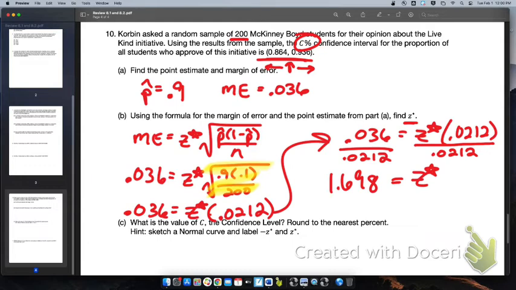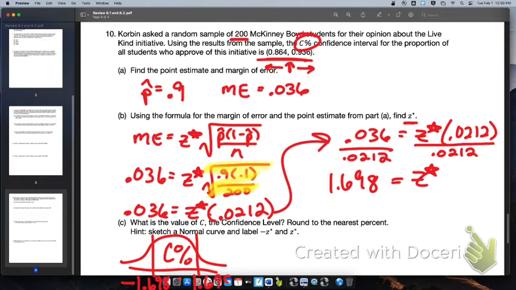of 90%. So it would seem like my C percent confidence is going to be a little bit bigger than 90%. So to find out for sure, if I have my normal distribution, C percent is in the middle. My z-star critical value is the distance from the middle out to either side.